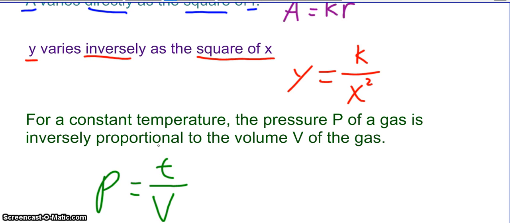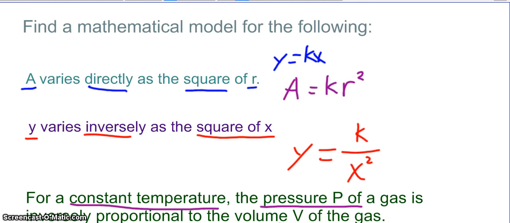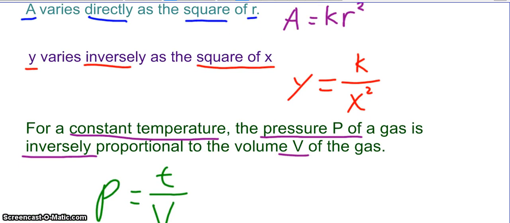Constant temperature, the pressure P of a gas is inversely proportional to the volume V of a gas, so here we have k is the constant, we have P is inversely proportional to V, so P equals k over V. If you did not get those as your answers, try to think about why that is, see if you understand why these answers are correct.